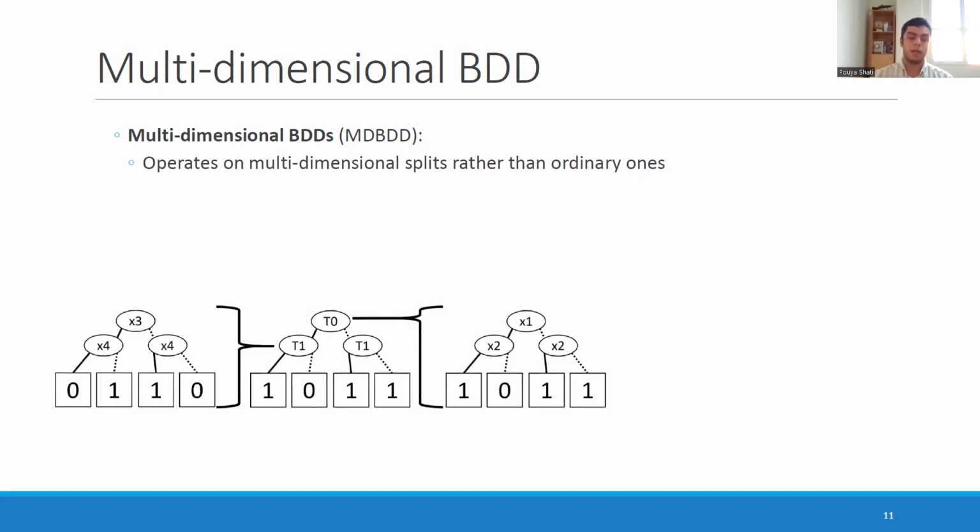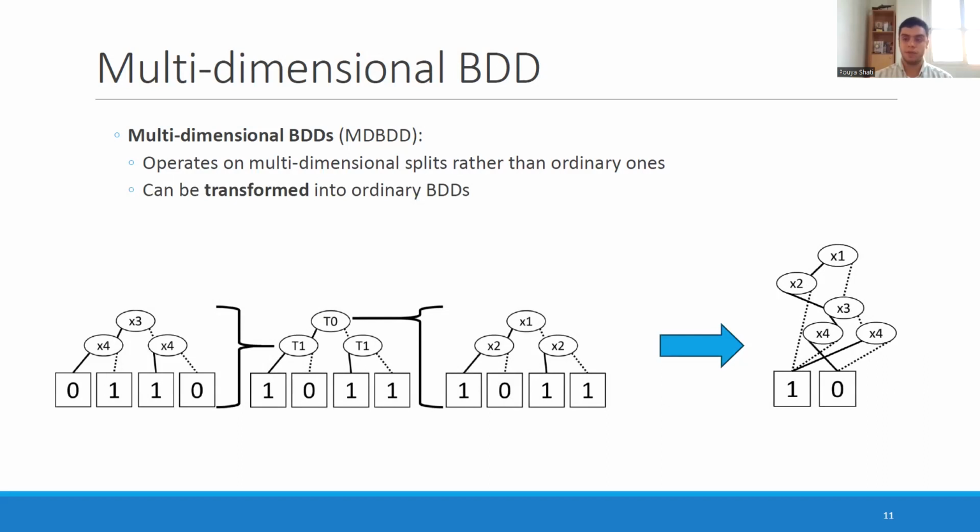And T1, again, is itself a BDD that uses another 2 features. And you can observe here that even though it seems like a complicated structure, it can all be translated to an ordinary BDD if we just use all of the features that are being used in the inner BDDs. So in this example, we can just have x1, x2, x3, x4, and make an ordinary BDD.